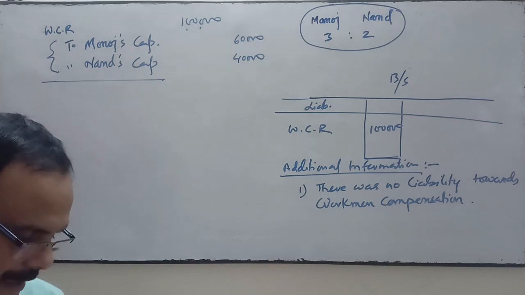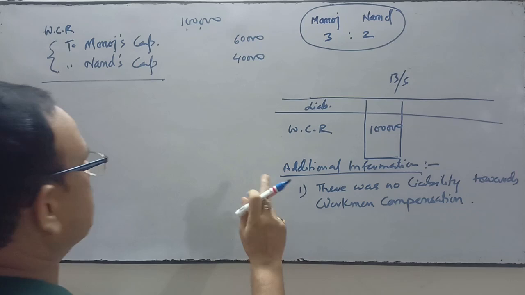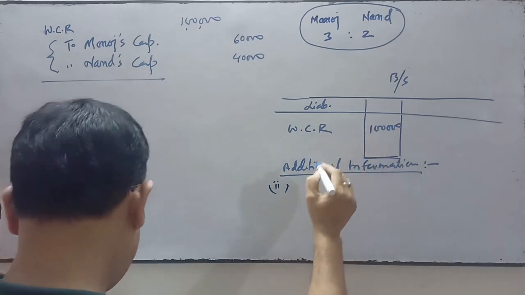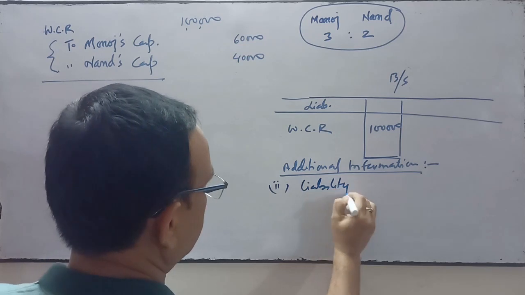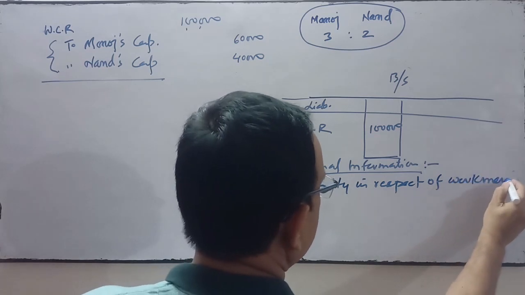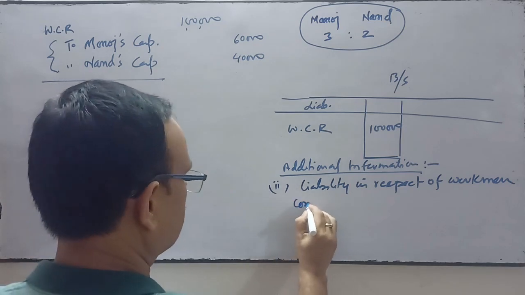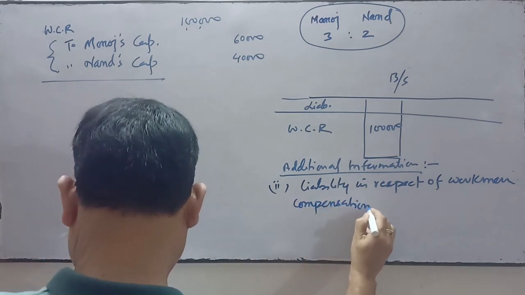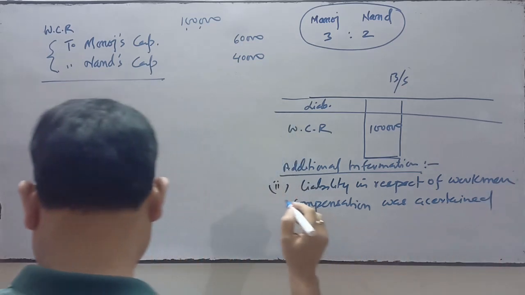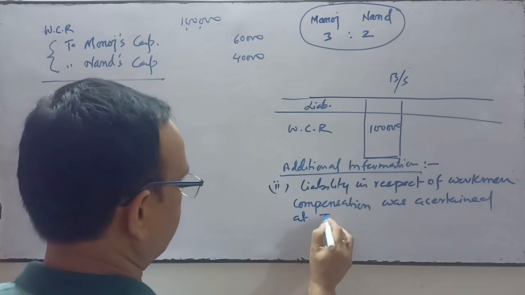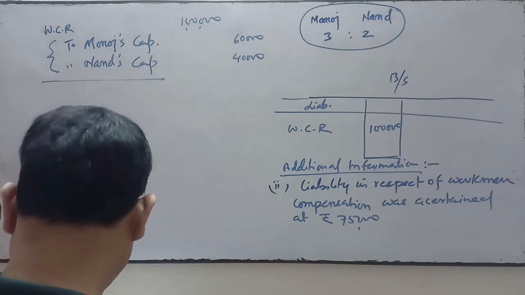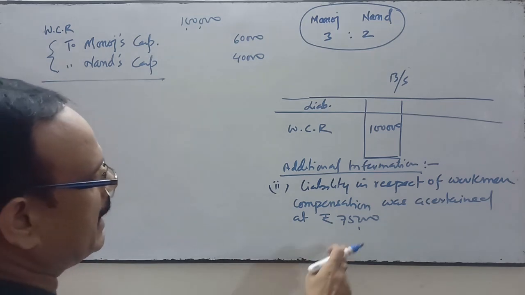Now come to case number 2. In case number 2, workman compensation reserve is 1 lakh and the liability in respect of workman compensation was ascertained at rupees 75,000.